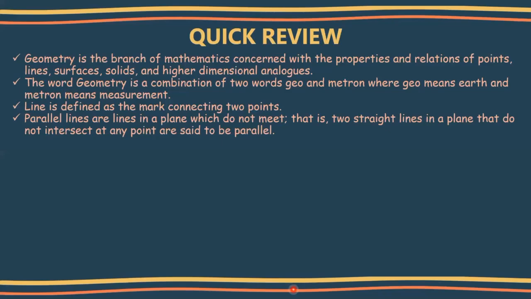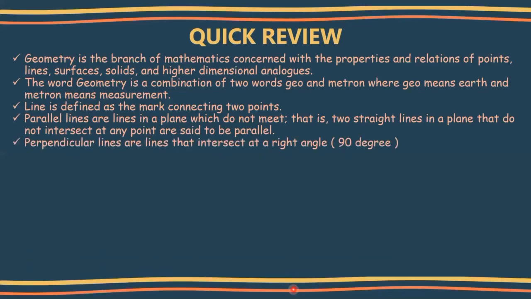Now let's understand what a perpendicular line is. Yes, perpendicular lines are lines that intersect at a right angle. So perpendicular lines are just the opposite of parallel lines. Parallel lines do not intersect at any point, but perpendicular lines are lines that intersect at a right angle. It intersects somewhere and it will be a right angle. Right angle means 90 degrees. So I hope now you're clear about parallel and perpendicular lines, right?